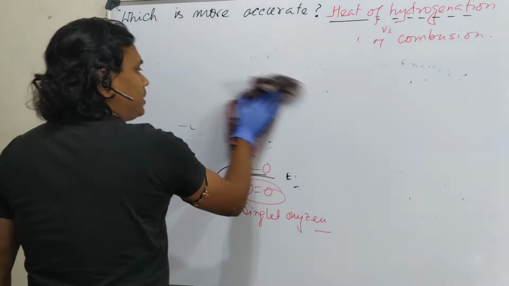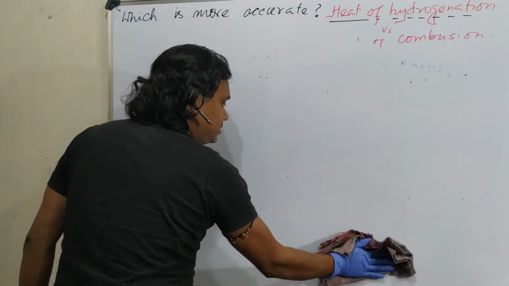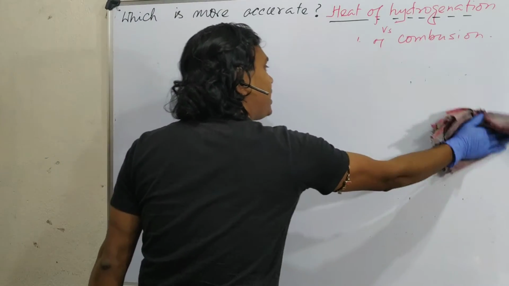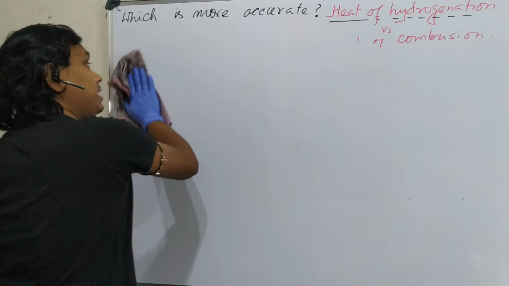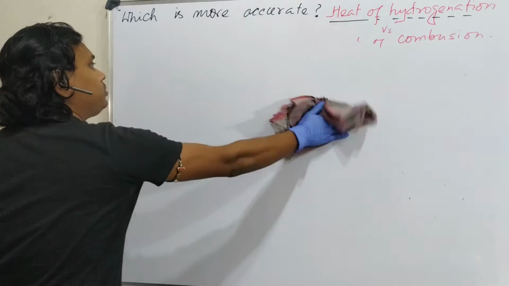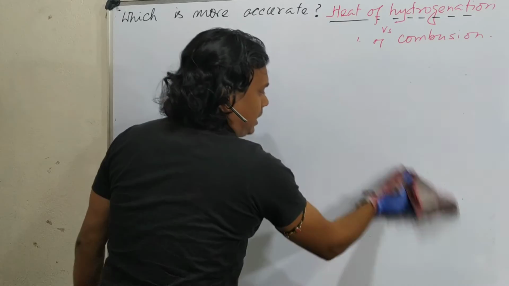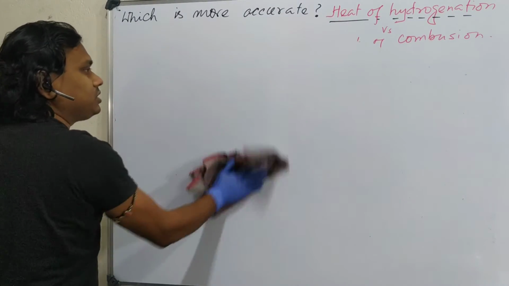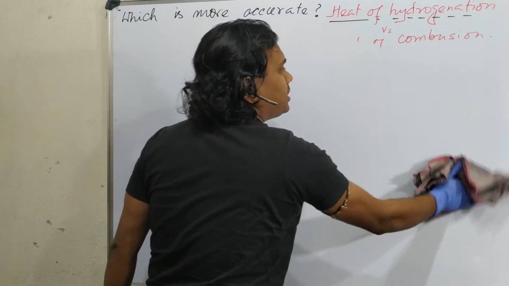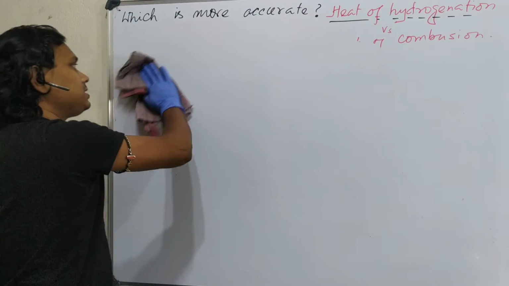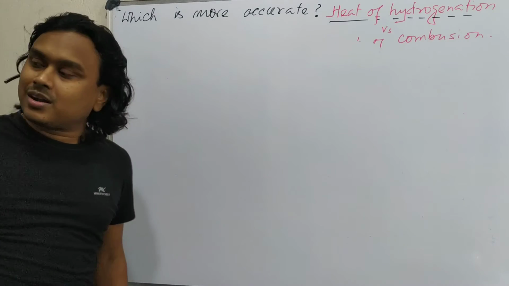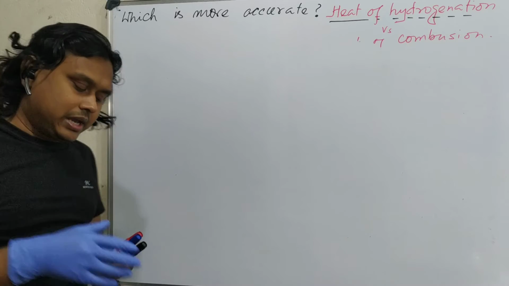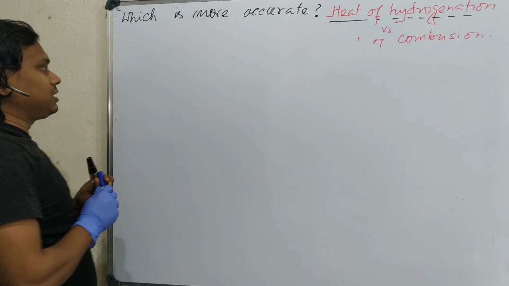In case of hydrogenation, if you take different precursors, different products may be produced. There is a confusion. But if you take any alkene, or any hydrocarbon, and burn it in presence of oxygen, ultimately it will result in carbon dioxide and water. There may be a difference in carbon dioxide number and water number depending on the carbon and hydrogen present in the molecule, but the end product is the same. Okay, so now just understand this thing a little carefully.